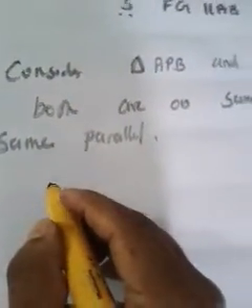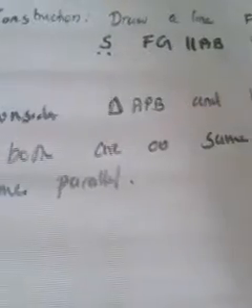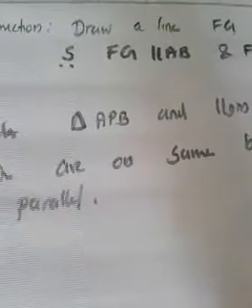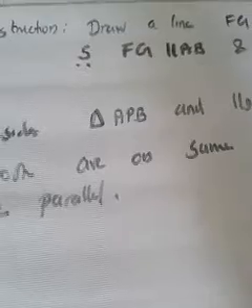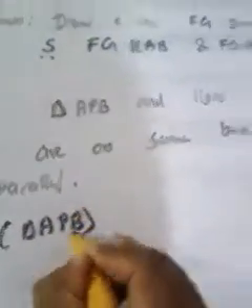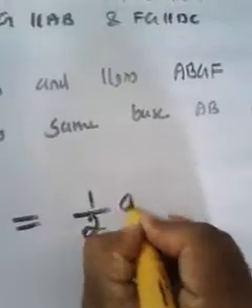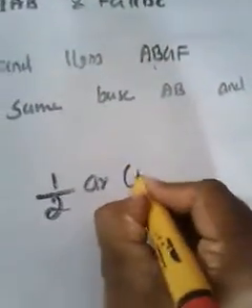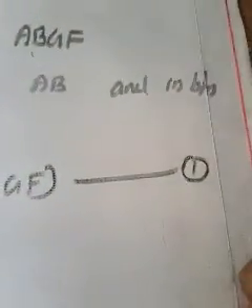By the theorem, isn't it? Since they are on the same base and between the same parallel lines, I can easily conclude by the theorem. What does that theorem say? If a triangle and a parallelogram are on the same base and between the same parallel lines, the area of the triangle should be half of the area of the parallelogram. So by applying that theorem, area of triangle APB should be equal to half of the area of parallelogram ABGF. Let it be the first equation.